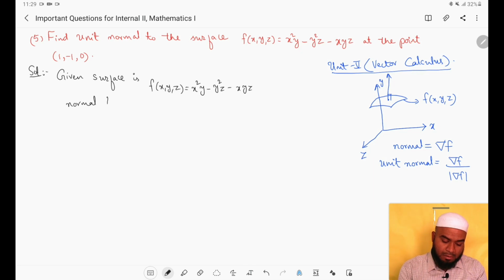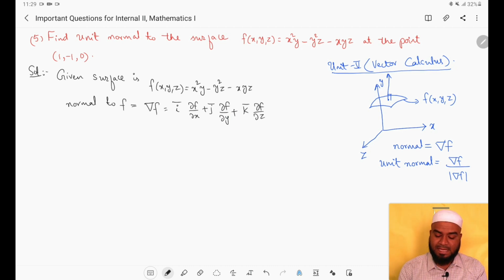So the normal to f is given by del f, which is nothing but i bar dou f by dou x plus j bar dou f by dou y plus k bar dou f by dou z. This is actually the gradient of the surface f. This symbol is read as del. Del f is defined to be the gradient of scalar f.